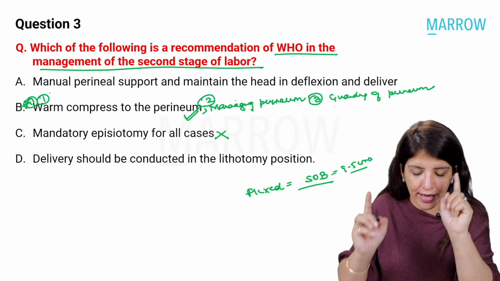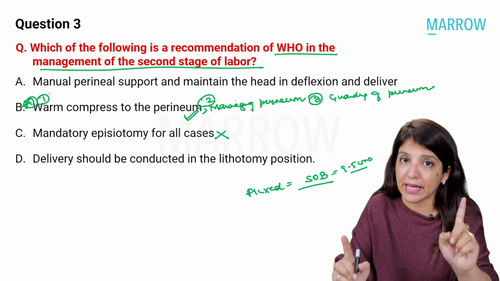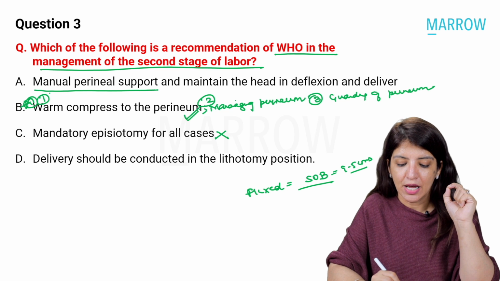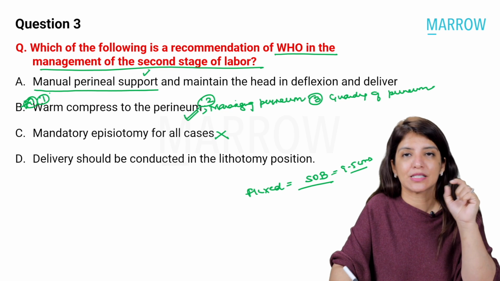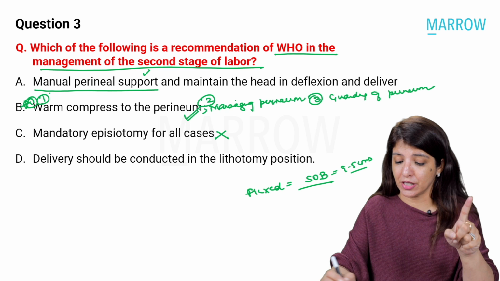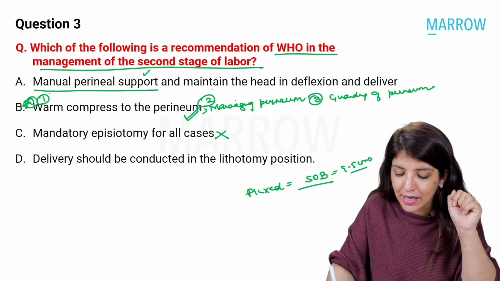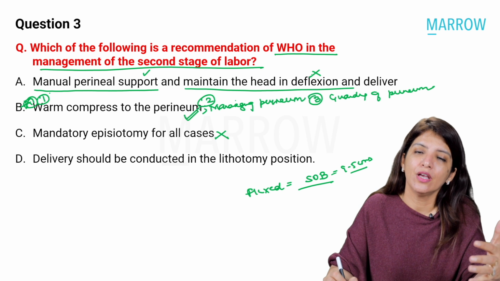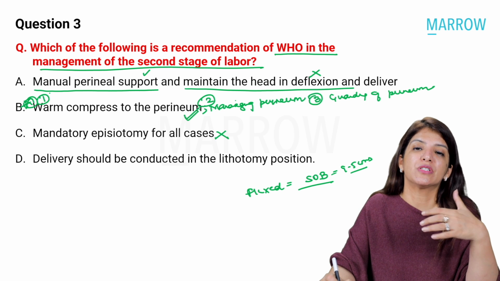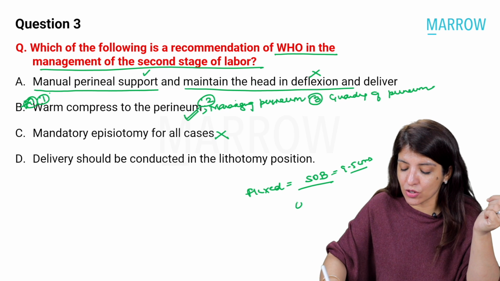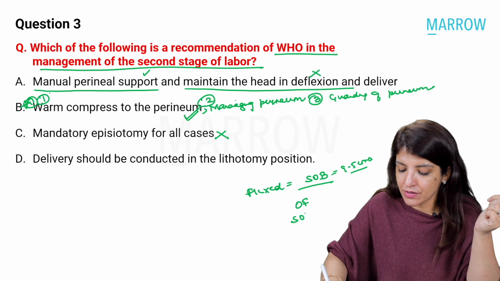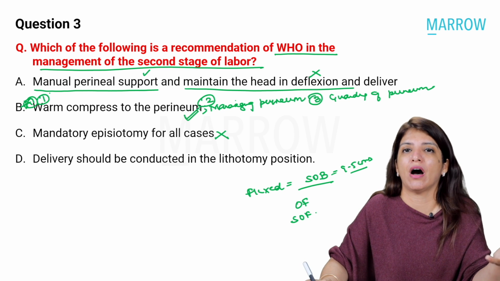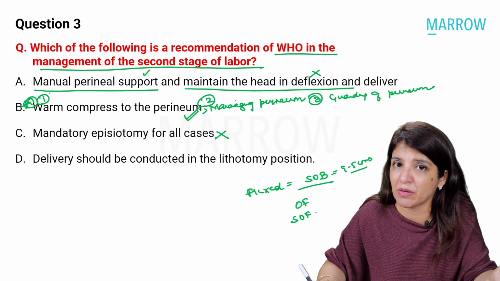So in option A, the first half of the statement, manual perineal support, yes, WHO recommends manual perineal support. But maintaining the head in deflexion at the time of delivery, no. When the head of the baby becomes deflexed, the diameters which come into play are suboccipitofrontal and occipitofrontal, and both of them are more than 9.5 centimeters.